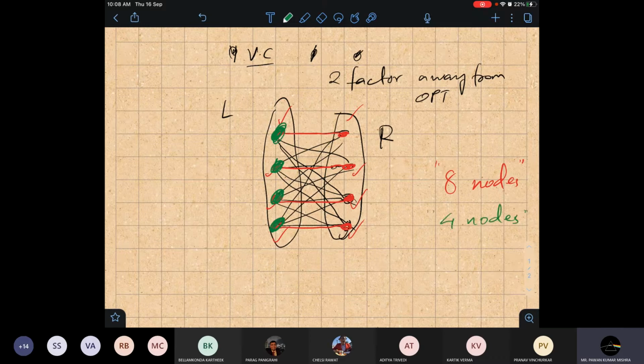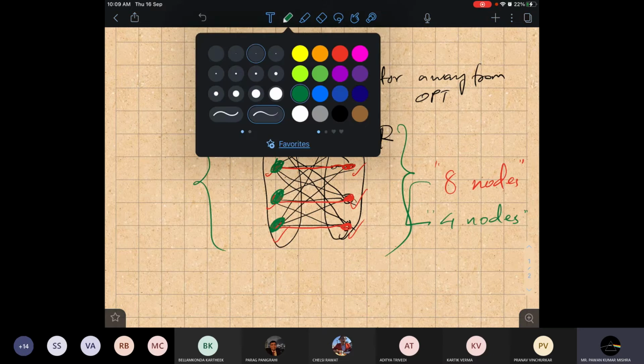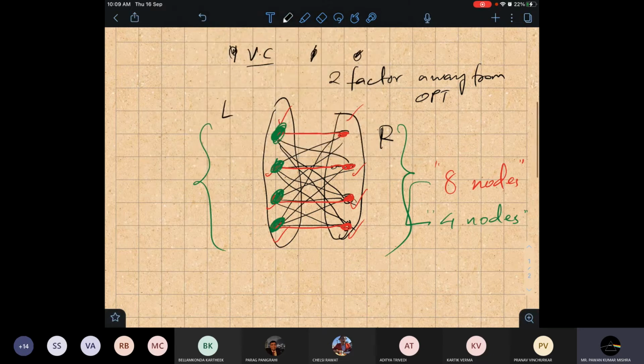So we can generate such an example where we can say that for that algorithm, this is tight. We cannot improve the approximation factor with respect to that algorithm. One can see here this is a factor of 2 away from the optimal. By generating such an example, we can ensure that if that is the algorithm, we cannot get better than a factor of 2. Okay. Any question?